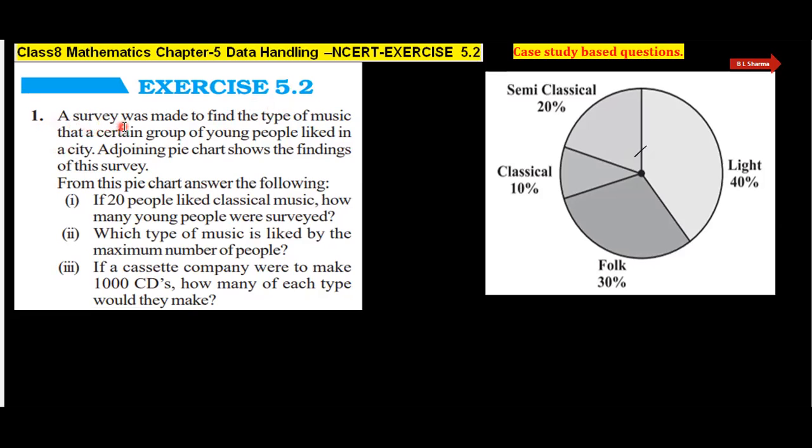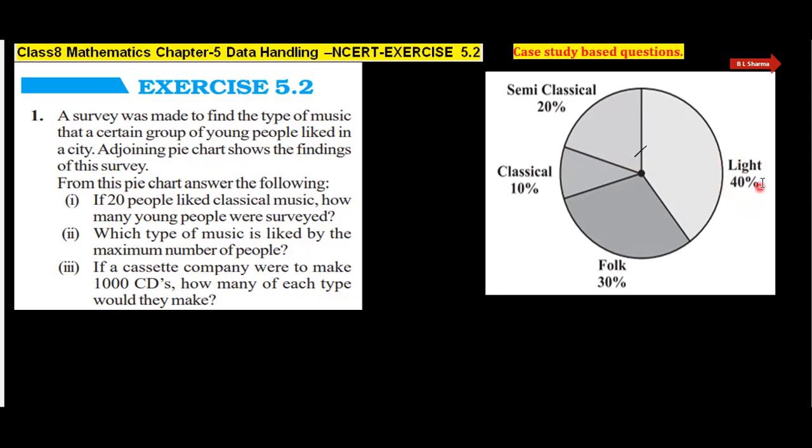A survey was made to find the type of music that a certain group of young people liked in a city. The adjoining pie chart shows the findings of this survey. यह हमें एक pie chart given है और इसमें यह है कि किसी भी एक पर्टिकुलर सिटी में जो यंग पीपल हैं वो क्या पसंद करते हैं, what they like about the music.